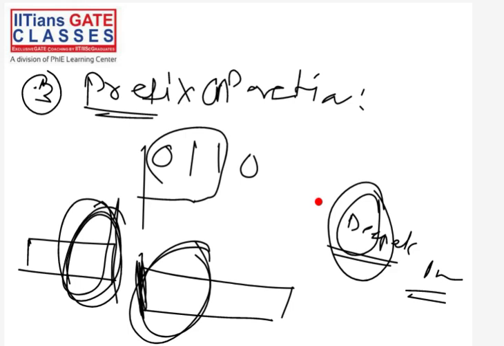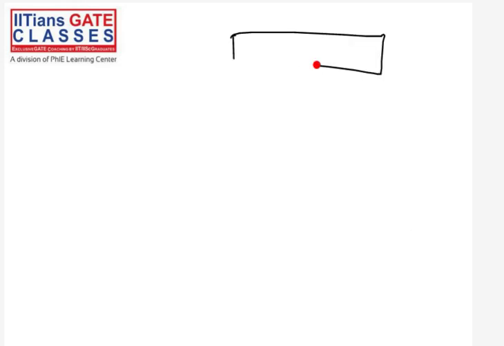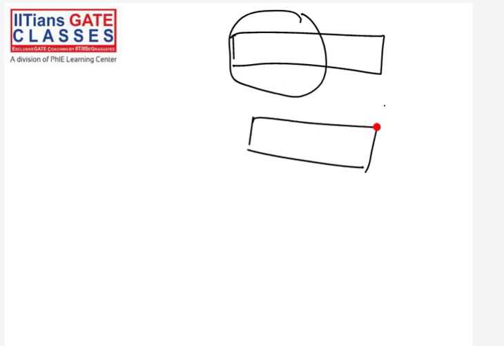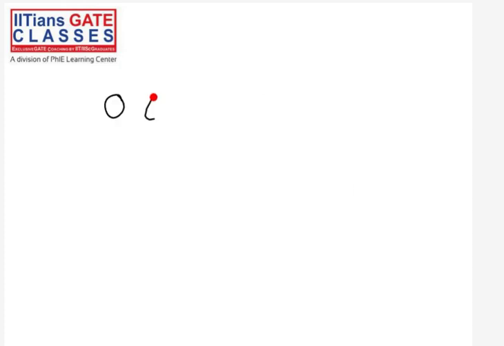If you have any word, English word or whatever string you have, if you take zero or more symbols from the beginning, then you will get a prefix. And if you take some symbols from the ending, then you will get a suffix. For example, let's assume this is your string w.